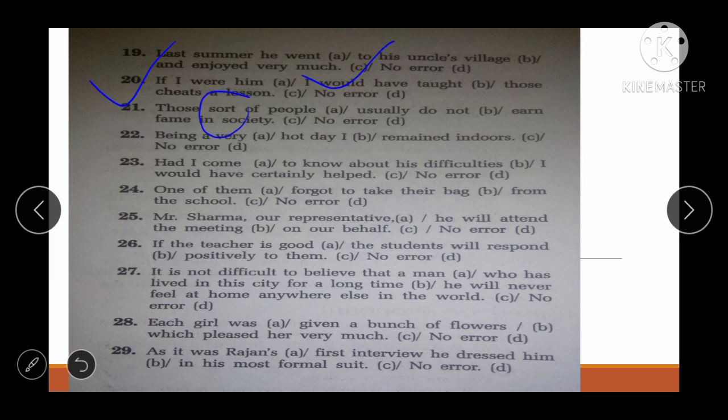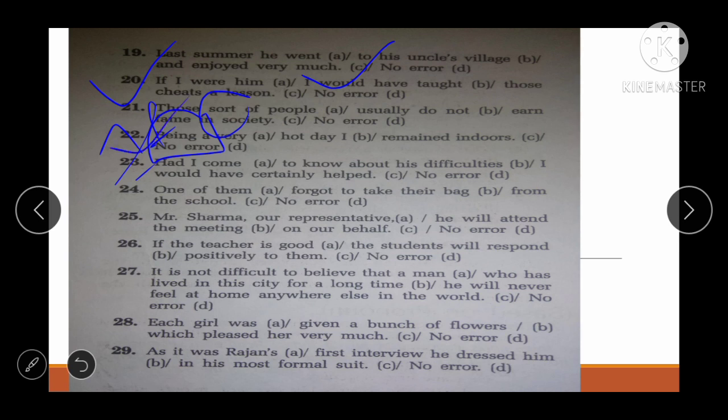The next one is: being a very hot day I remained indoor. No error. See friends, what would be the correct answer? Wherever this "being" comes, there is an error before it. You have to add "it": it being a very hot day.